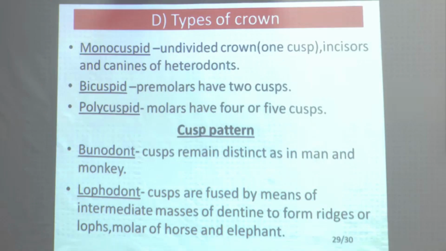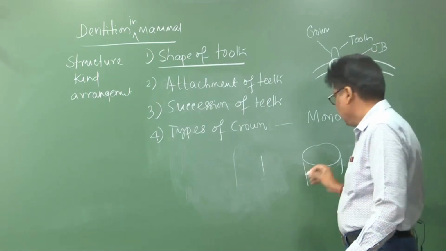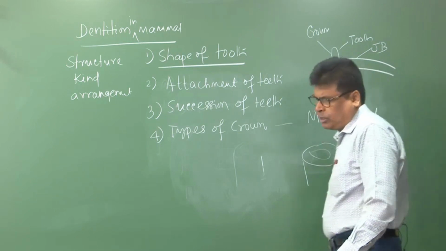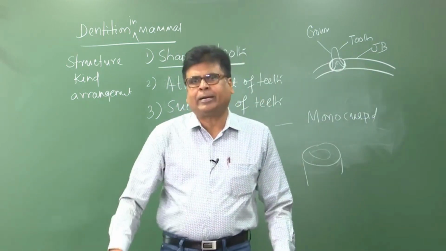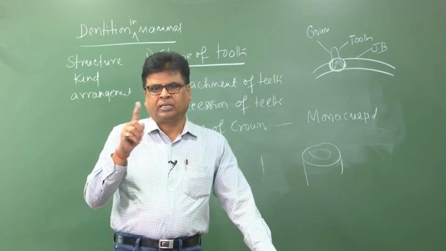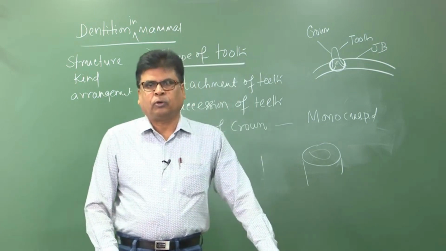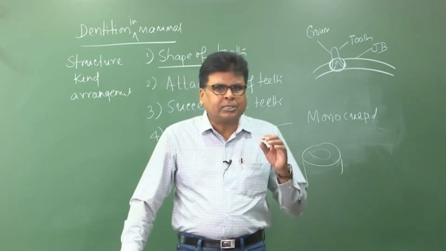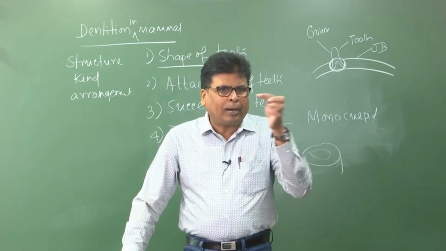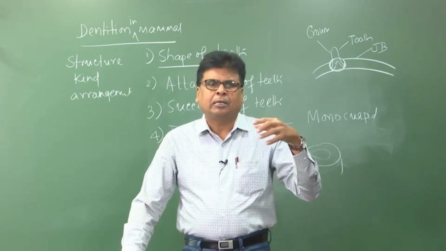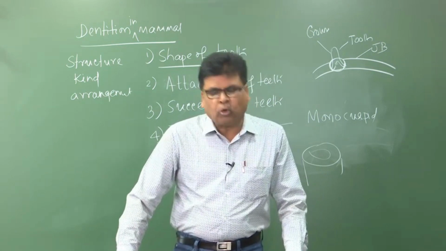The first type of crown is the monocuspid, that means if this is the surface of the tooth, then only one cusp is there, an undivided crown. For example, your incisor and canine in the heterodont condition have only one sharp edge, known as monocuspid.